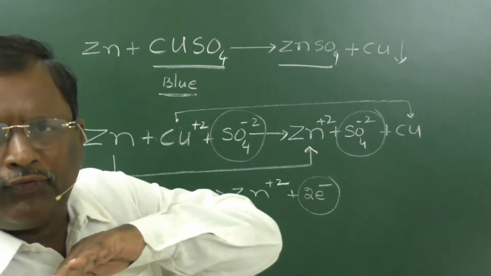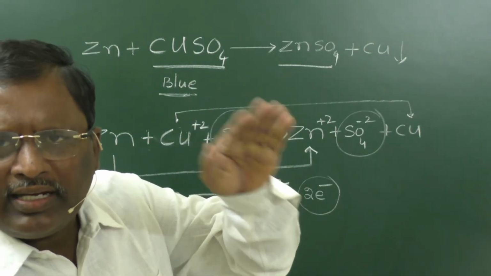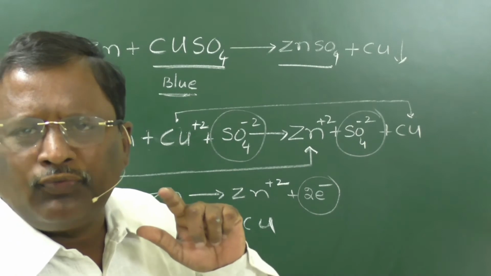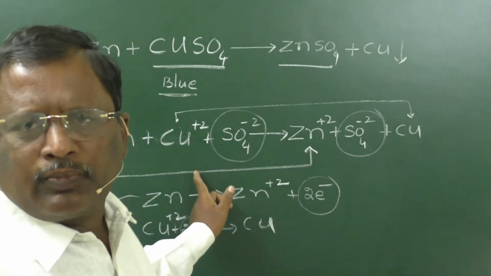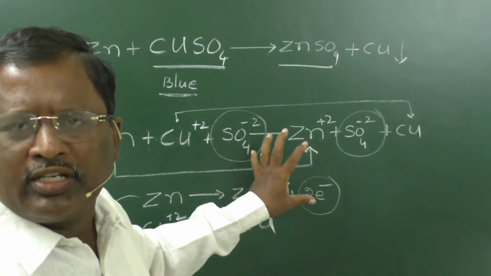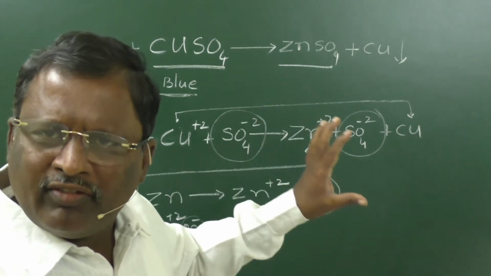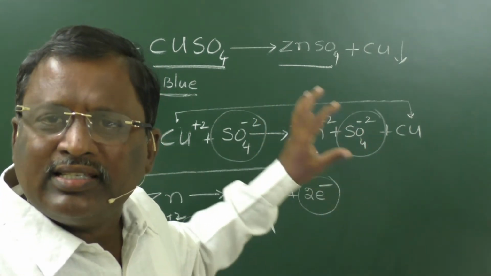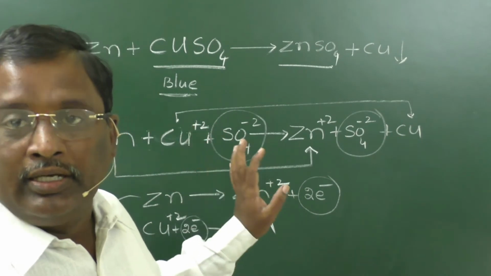That means a flow of electrons occurs, but this flow takes place within the solution. That is why no conventional electrical energy is observed, though it was produced.